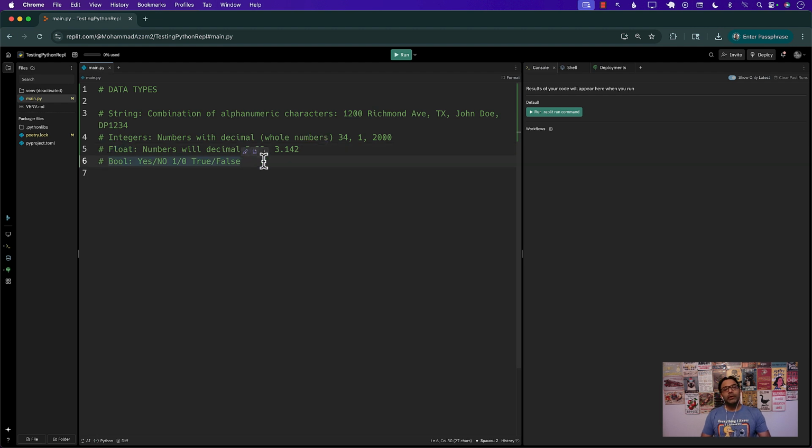Boolean. Where do we use Boolean in real life? Can you think about any place where it's only yes and no? Maybe take a look at the light bulb in your room. Is it on or is it off? Right? Boolean.